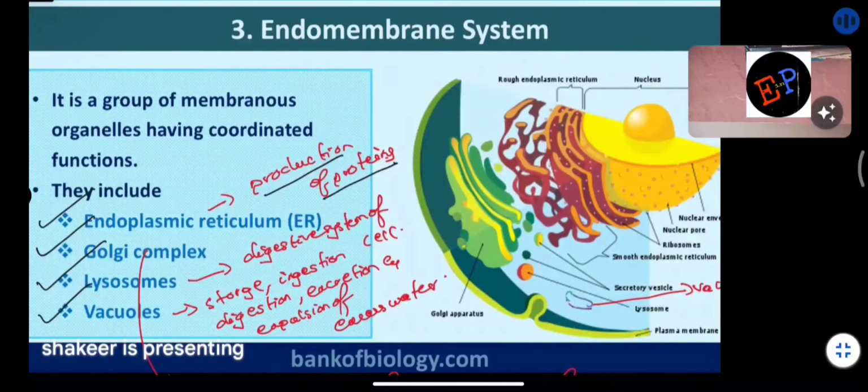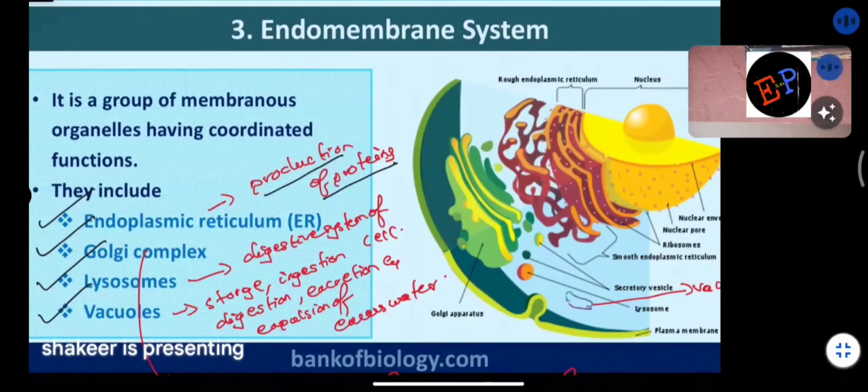Understood now? Then we have the Golgi complex. The proteins produced by the endoplasmic reticulum are received by the Golgi complex. These proteins are further modified and transported to the required locations. That is the function of the Golgi complex, which was recently also named the Golgi apparatus. So the endoplasmic reticulum produces proteins, the Golgi complex receives them, modifies them, and transports them to the required regions. Questions can be asked. Clear?